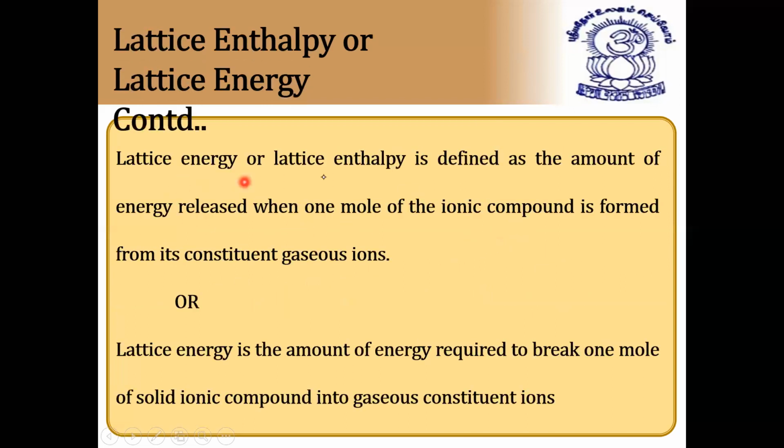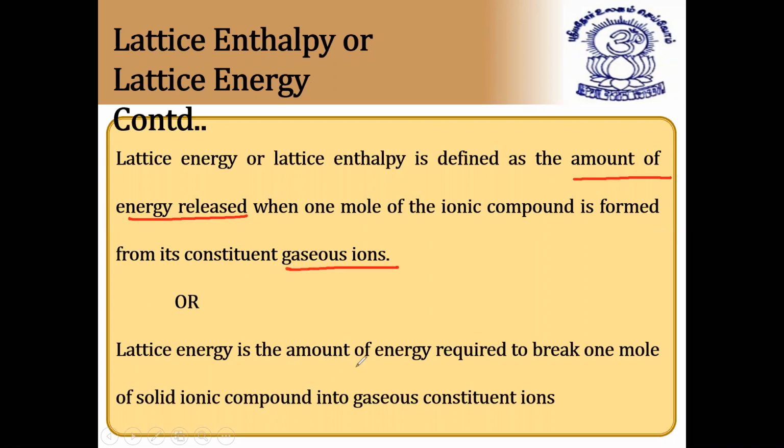So lattice energy or lattice enthalpy is defined as the amount of energy released. The important point here is the amount of energy released, because it is only an exothermic process, not an endothermic process. So all lattice enthalpy is an exothermic process. The amount of energy released when 1 mole of an ionic compound is formed from its constituent gaseous ions, very important, gaseous ions.